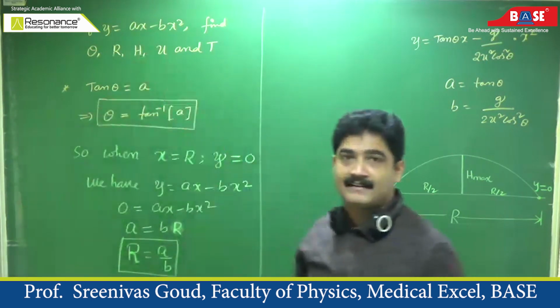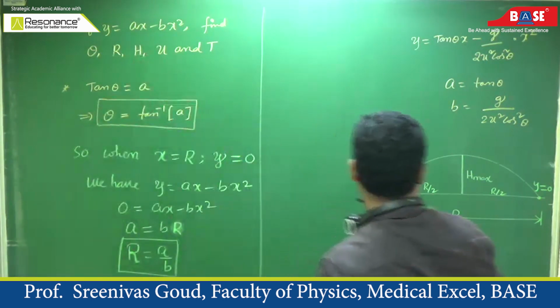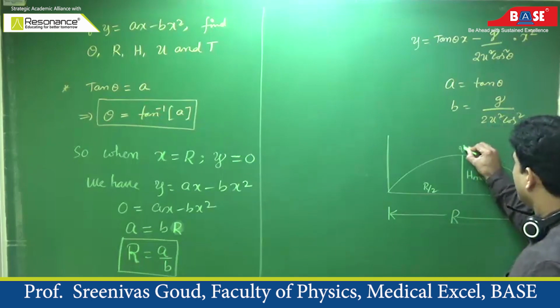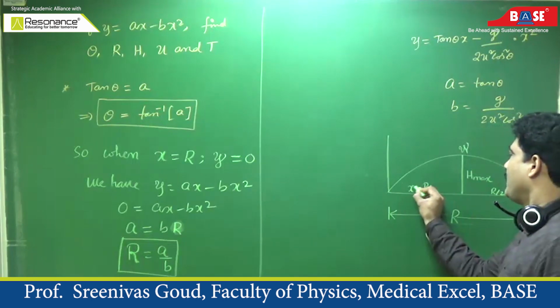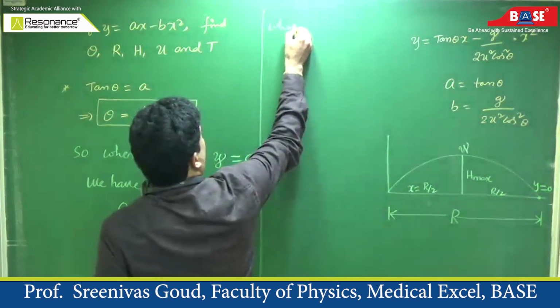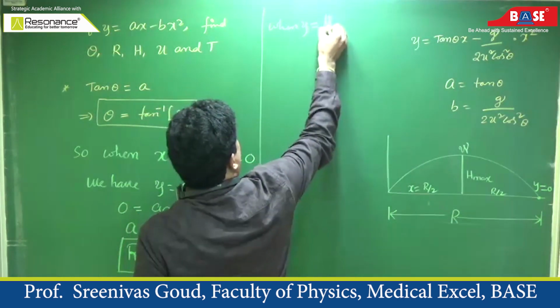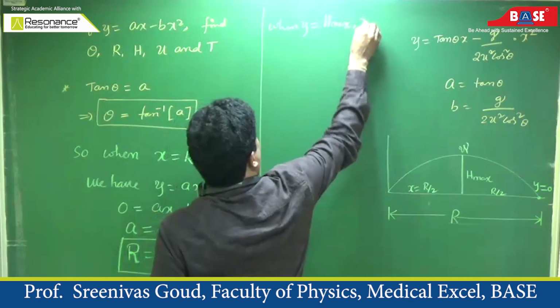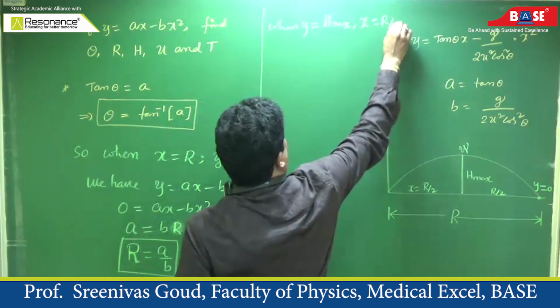Then we will calculate the third parameter. When y is equal to h maxima, what is the value of horizontal distance? R by 2. So when y is equal to h maxima, horizontal distance is R by 2.